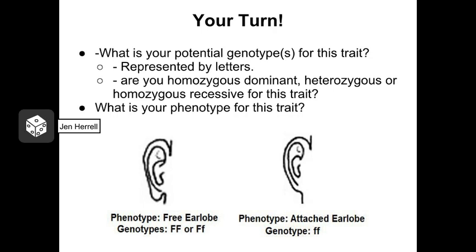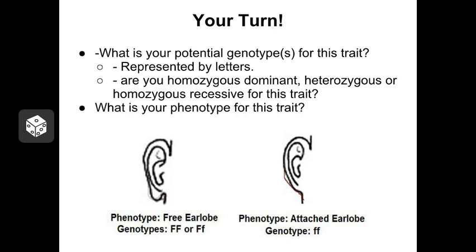I want you to take a few minutes and practice using these terms. For this exercise, we're going to look at earlobe shape. Now, there are actually many different variations on earlobes that exist, but the two most common are referred to as the free earlobe and the attached earlobe. The free earlobe comes down and goes back up and leaves a little space between the earlobe and the head, whereas the attached earlobe goes straight down to the side of the head. The free earlobe is considered dominant over the attached earlobe.